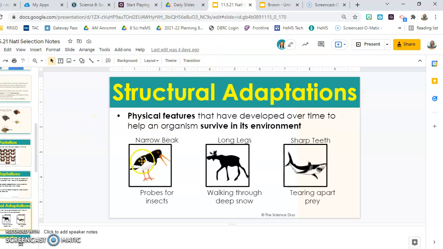Structural adaptations are physical features that have developed over time to help an organism survive in its environment. Narrow beaks, which could probe for insects, long legs that would walk through deep snow, or sharp teeth, which are for tearing apart prey.